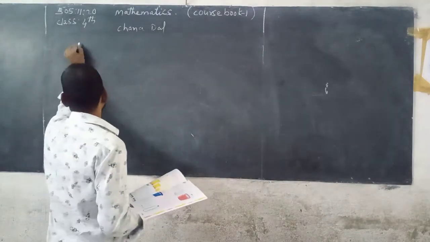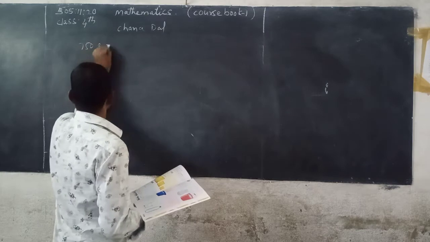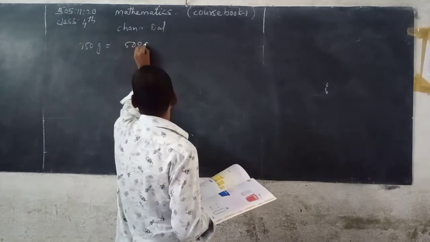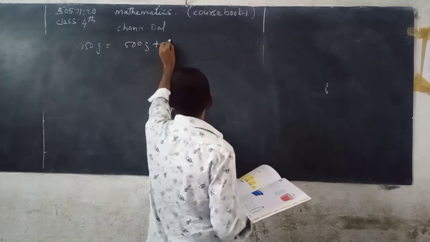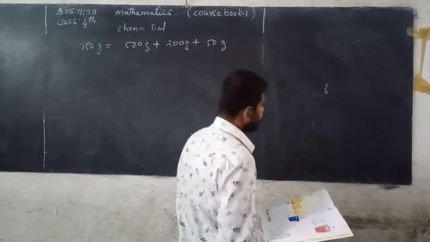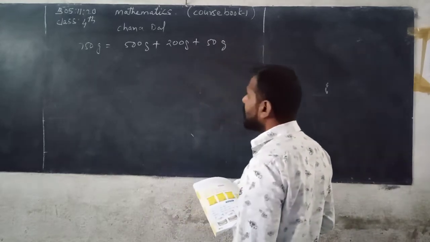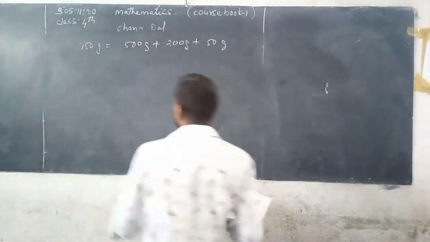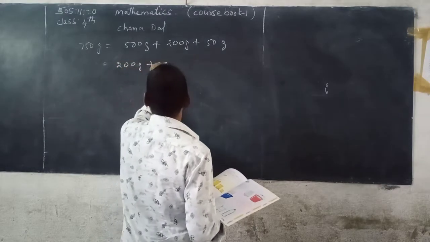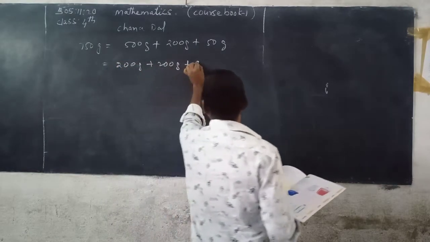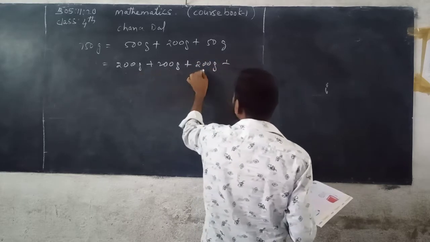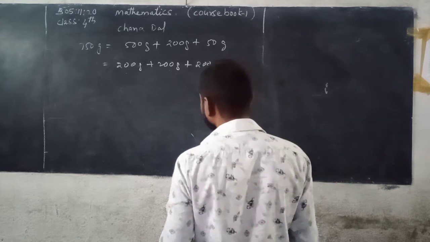Now next, 750 grams. 750 grams can be written as a 500 gram packet plus a 200 gram packet plus a 50 gram packet. But I wanted to say another method: a 200 gram packet plus 200 plus 200, so 200 plus 200 is 400, plus 200 is 600.